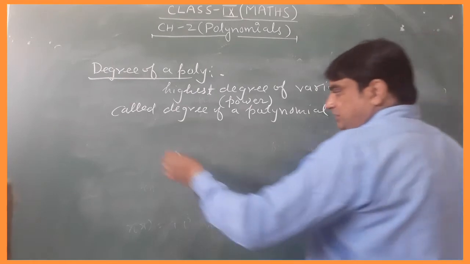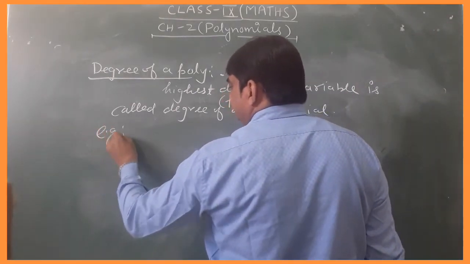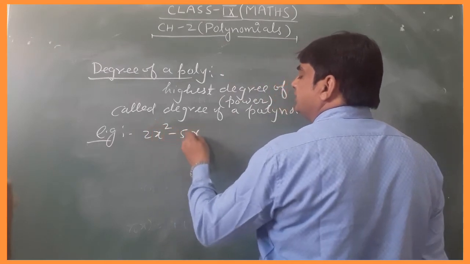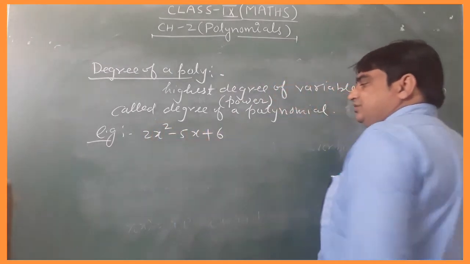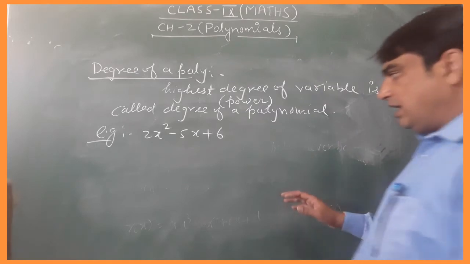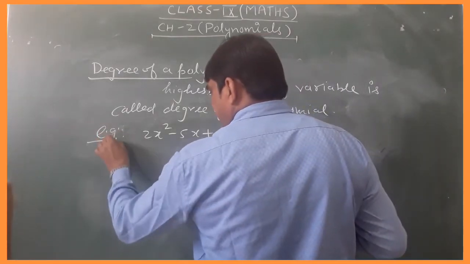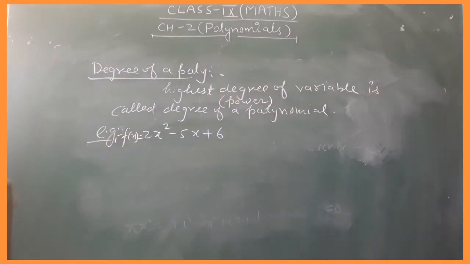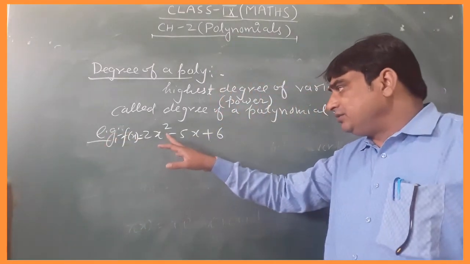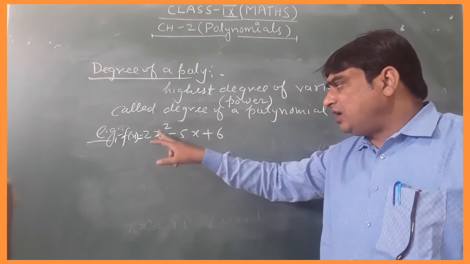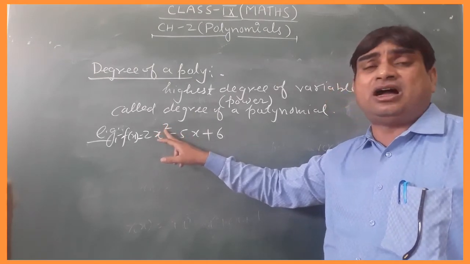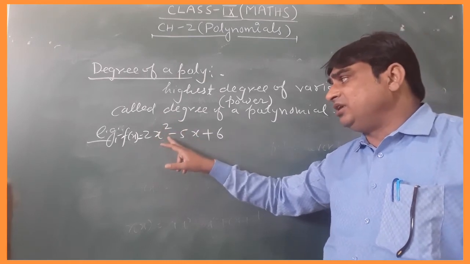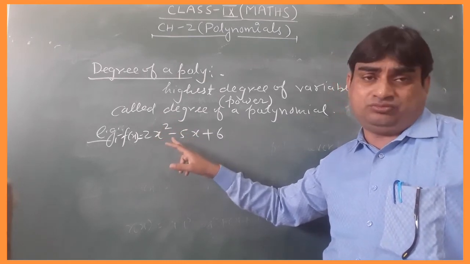Like that, if you want an example, suppose 2x² - 5x + 6, and this is denoted by f(x). You can write f(x) or p(x). Students, the highest power of the variable is 2 here, so the polynomial has degree 2.